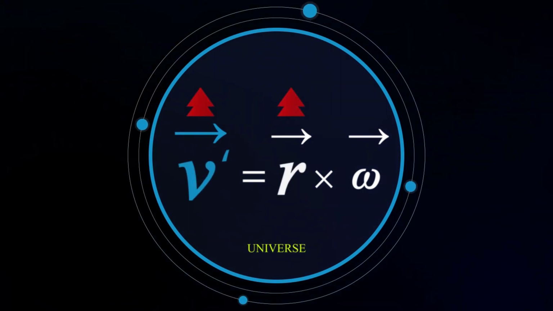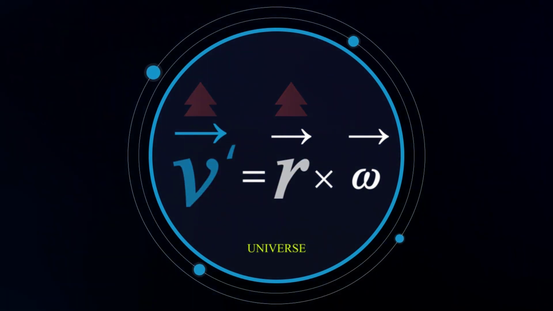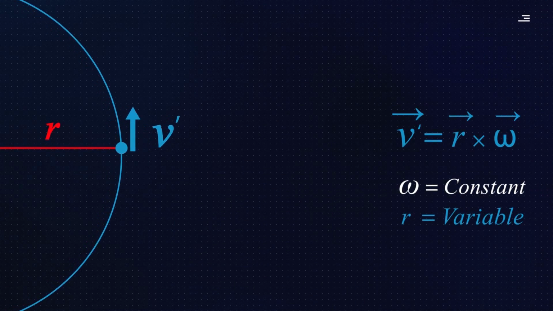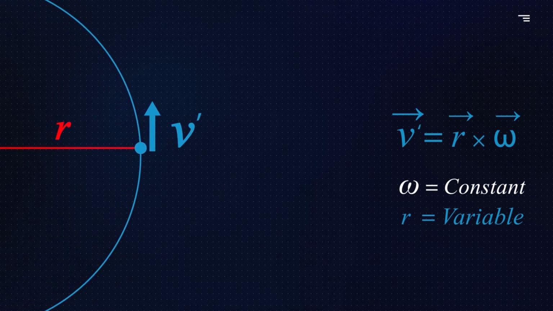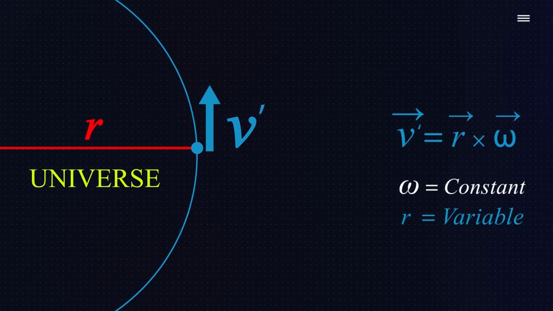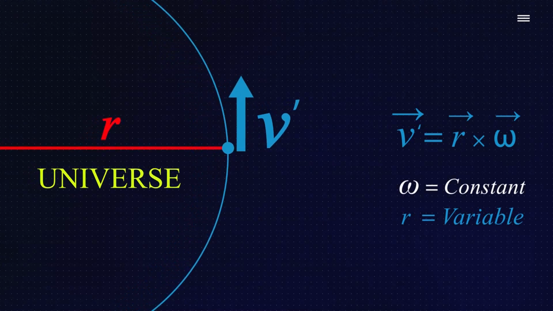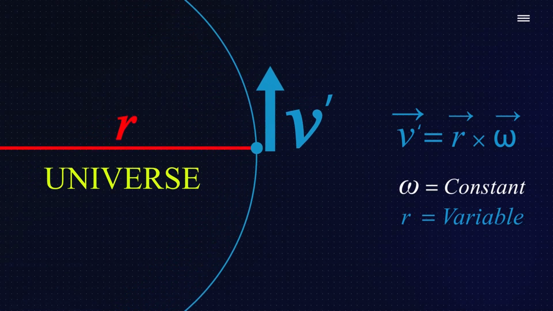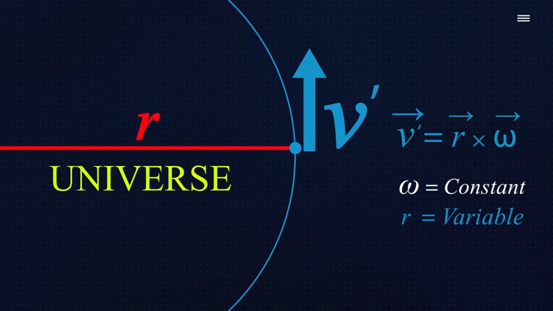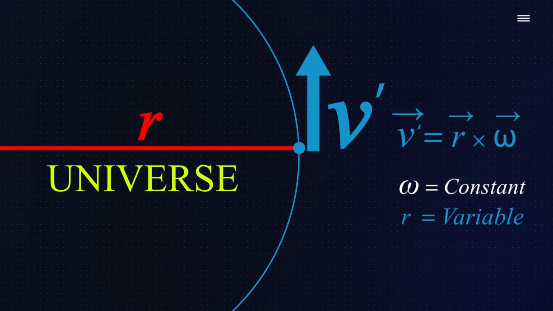The more r, the more our tangential velocity. Accordingly, the variable parameter of the tangential velocity is the radius of rotation from the center of the universe, or from where the Big Bang begins. After all, as dark energy expands the radius of the universe, the radius of rotation, the universe's r, is always increasing, and consequently our tangential velocity is always increasing. It should be considered that dark energy increases r and secondarily increases the tangential velocity.